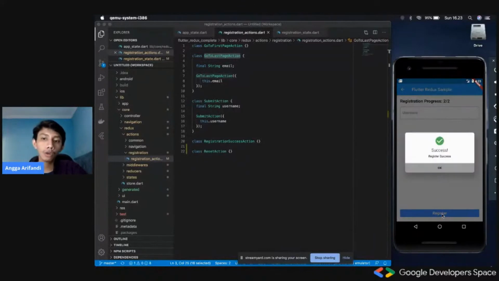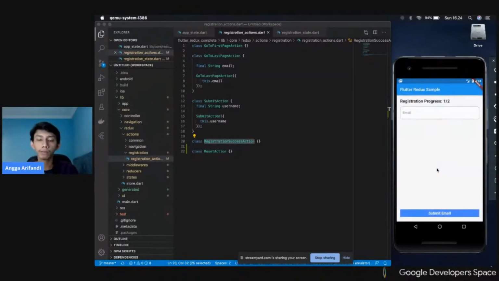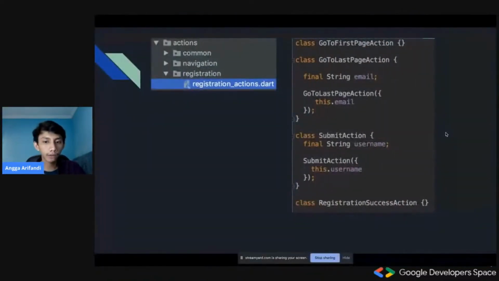And then we would call this registration success action whenever we've finished fetching data from the API, or probably verifying if the username and email are valid and not registered before in our database. After we call this, it would show this dialog right here, which says register success. If we click OK, we have this reset button, which resets all of those that we've done before, and then we are going back into the original state. Okay, so that is for actions.